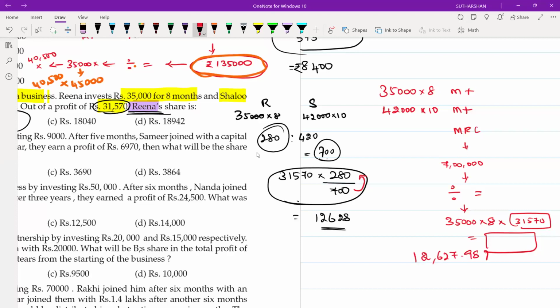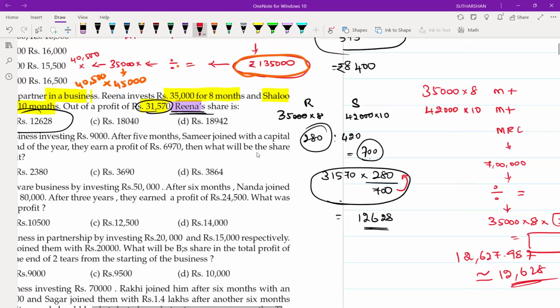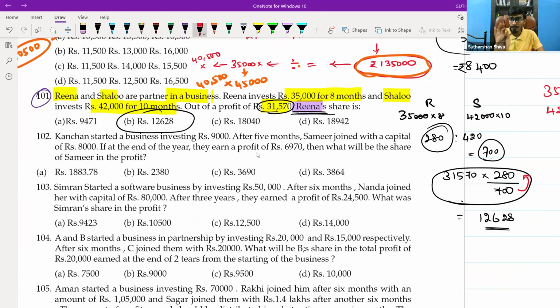12,628, sir. So we will go with 12,628. Are you able to understand? Yes, sir. Without taking any pencil or papers, because in your examination they may not give you an additional rough sheet for that matter.